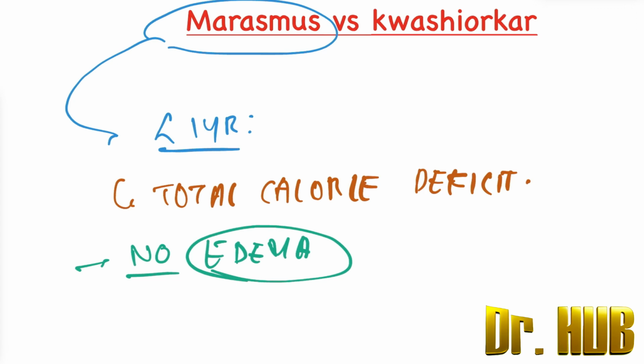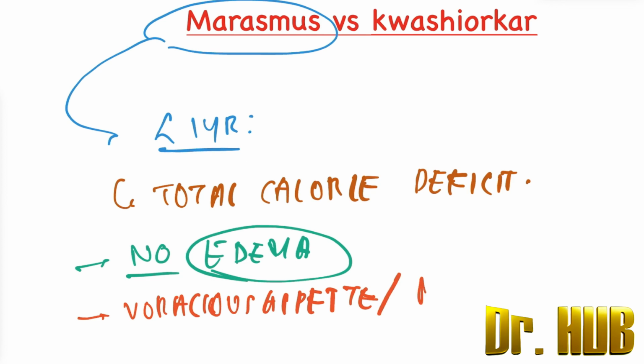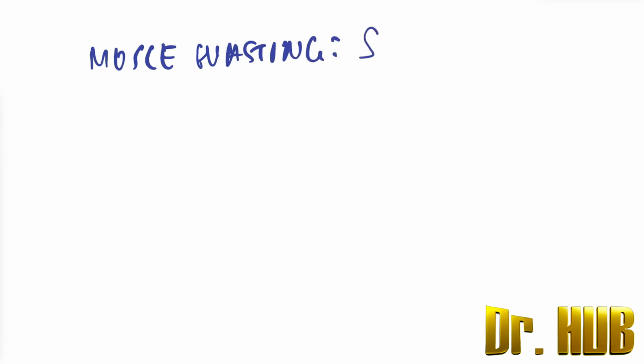So commenting on the appetite, they have a voracious appetite, as well as there is no apathy. Next is a question on the muscle wasting. Is there muscle wasting? So the answer is muscle wasting. It is very severe. It is a severe form of muscle wasting.